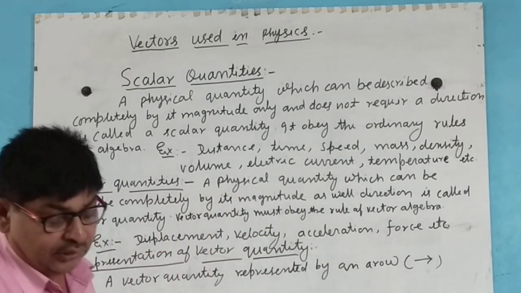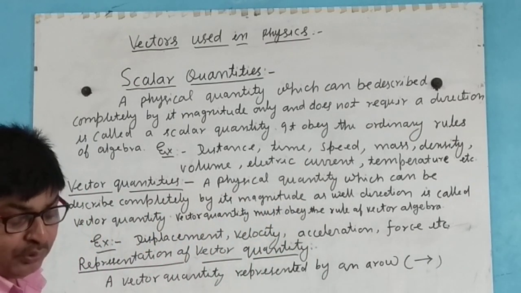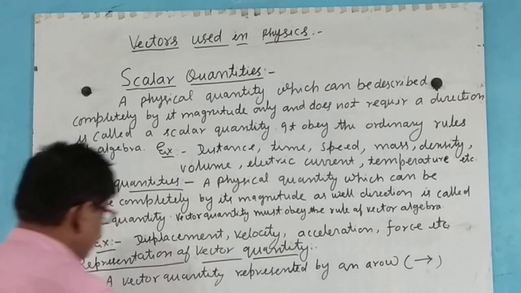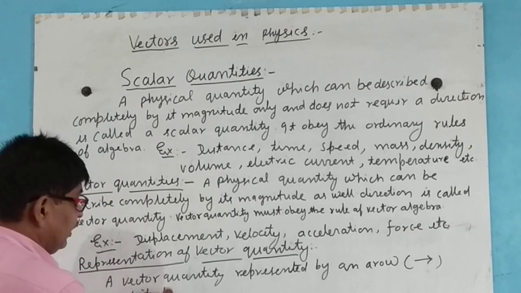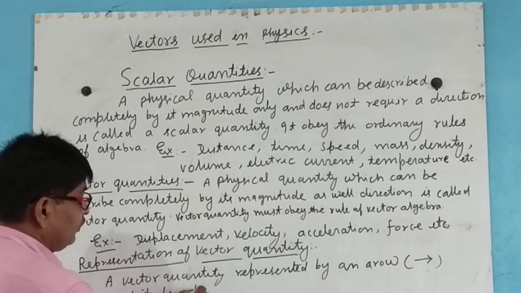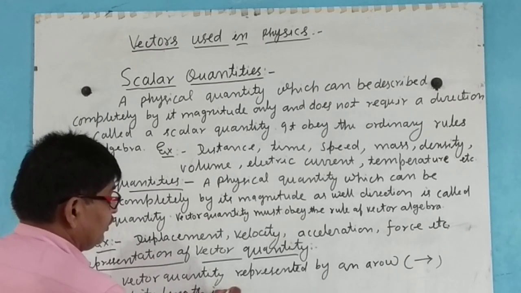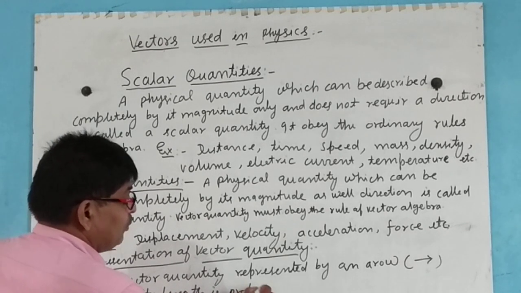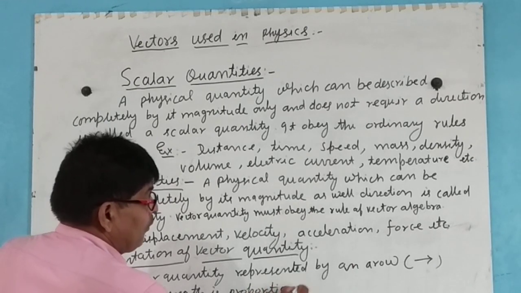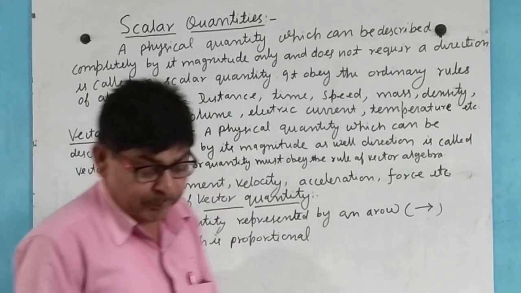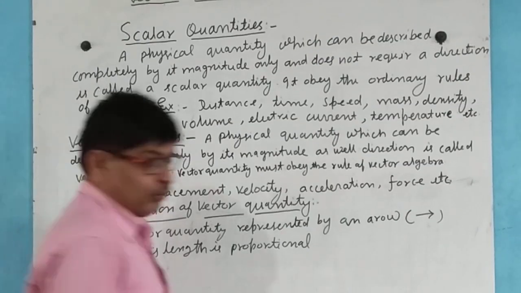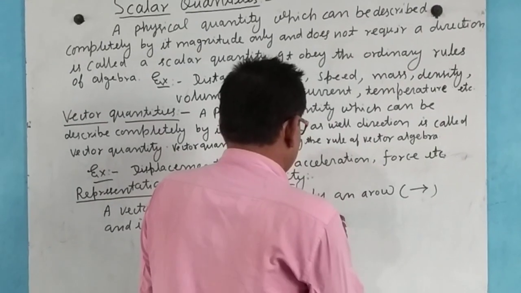and its length is proportional to its magnitude.